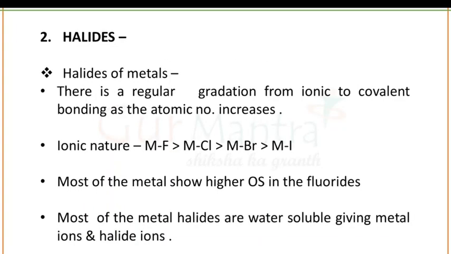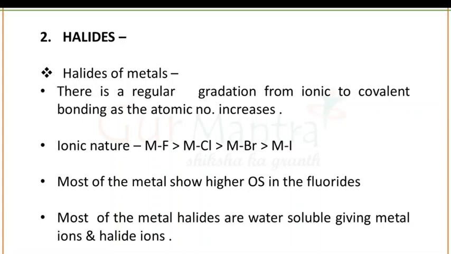Next chemical property is the halides. In this chemical property, we will study two different types of halides: halides of metal and halides of non-metal. There is a regular gradation from ionic to covalent bonding as the atomic number increases in case of metals.